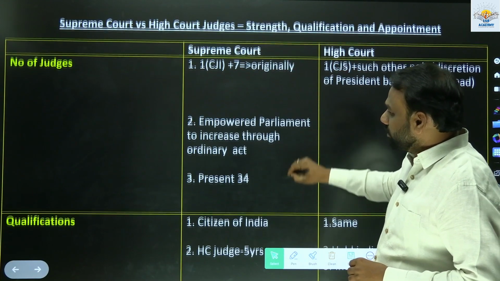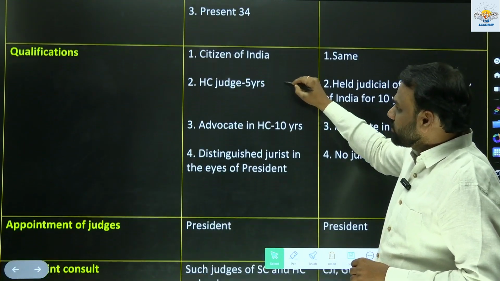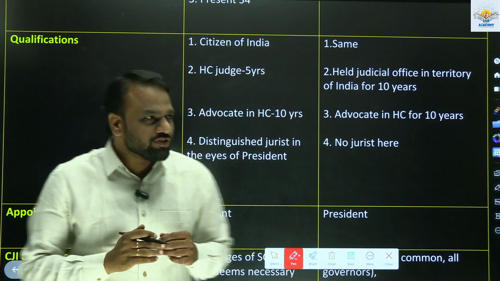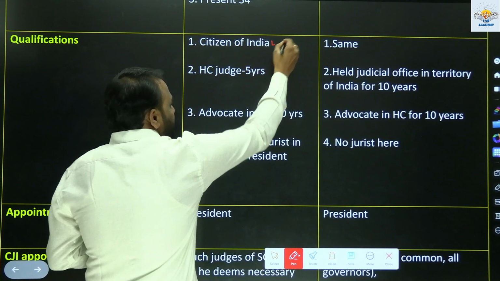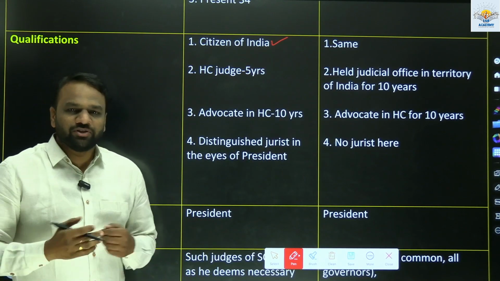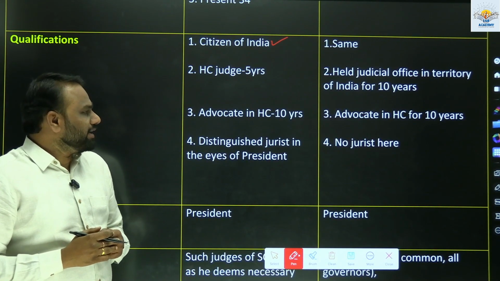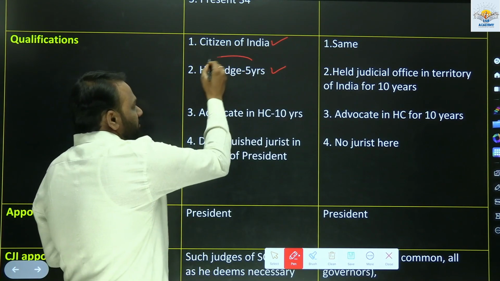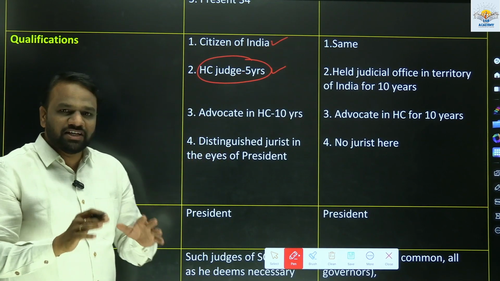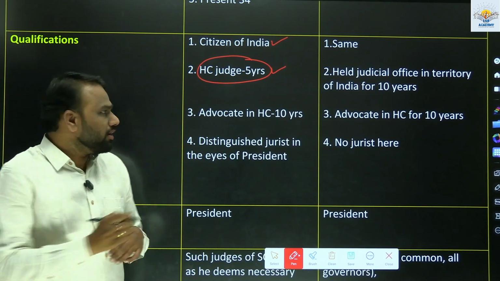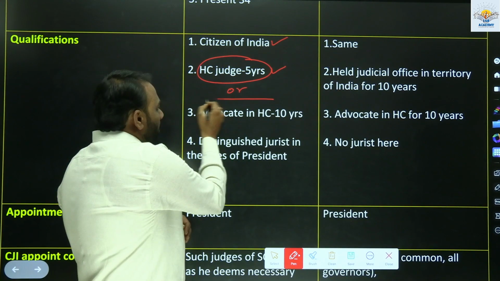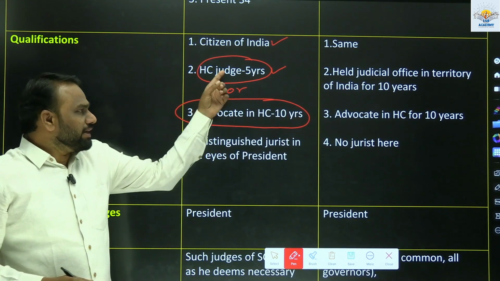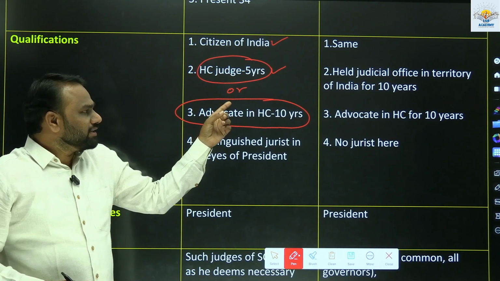Next, qualifications. Let us again learn through comparison. In order to become a judge of the Supreme Court, he should be a citizen of India. So it's very much obvious. Next, apart from that, he should have either served as a judge in High Court for 5 years, or he should have worked in High Court as an advocate for 10 years. If any one of these conditions is satisfied, then it's okay.